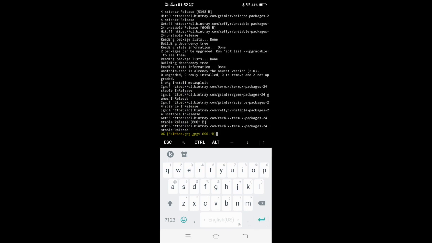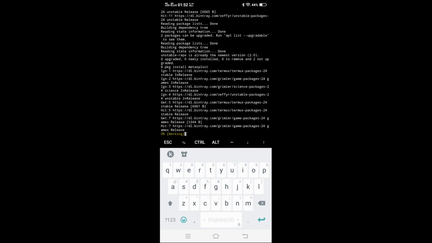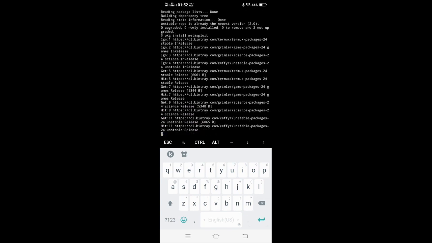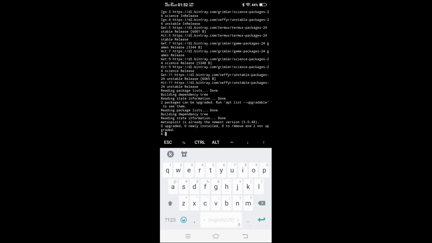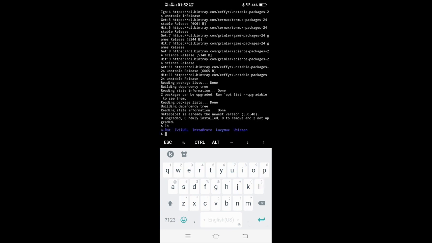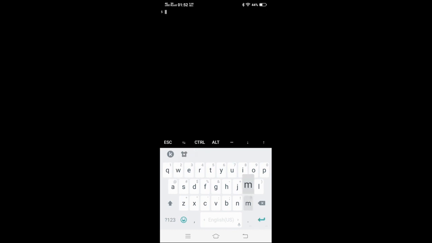in the upcoming tutorials, you'll love Metasploit. Without Metasploit, you can never be a hacker. Okay? So, awesome. Now all we have to do, because mine installs fast because I already have it, but yours will take a while. So once you're done, type MSF, which is Metasploit Framework Console. And ready? Voila.